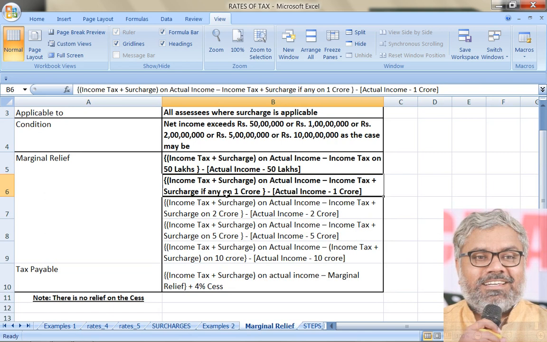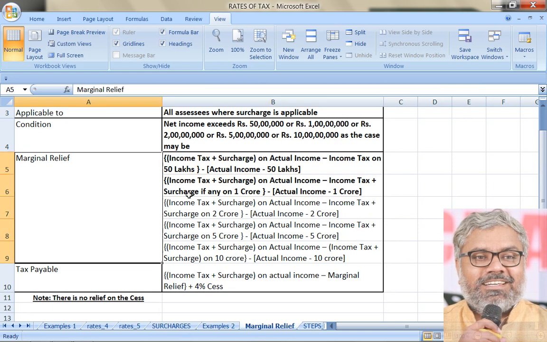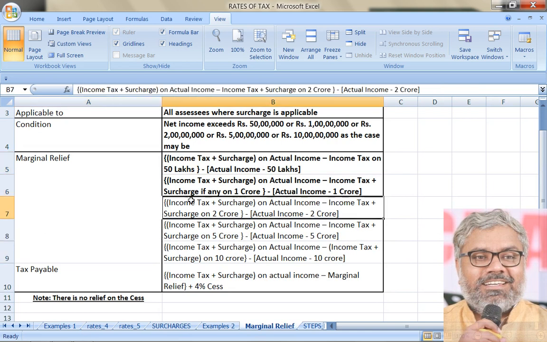Of course, there would have been surcharge also if he is an individual. If he is not an individual, only income tax on 1 crore will be calculated. That is deducted from income tax plus surcharge on actual income. That is kept aside. That cannot exceed actual income minus threshold, means by how much amount the actual income is exceeding the threshold, that is the second one. If you deduct the second one from the first one, what we get is marginal relief.